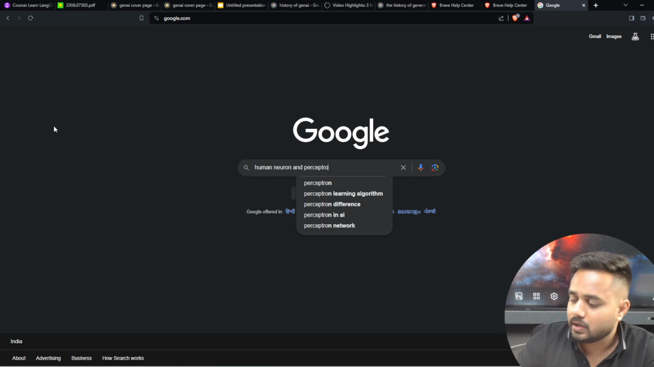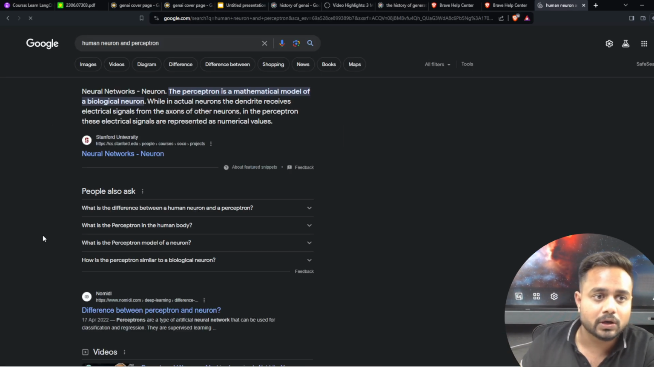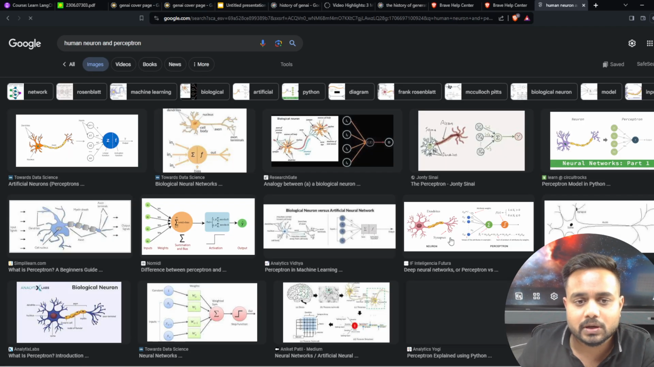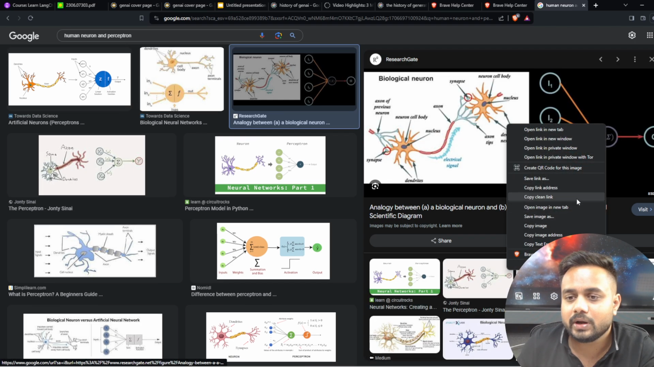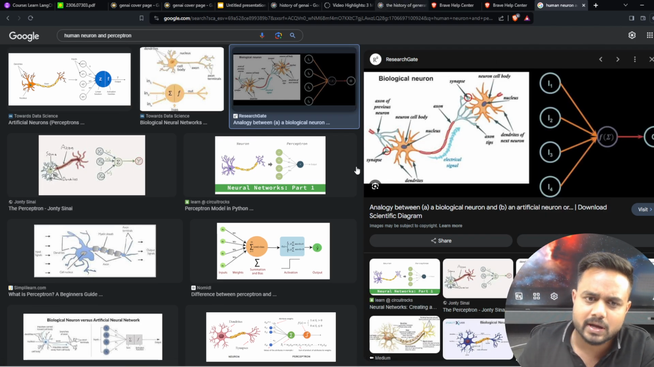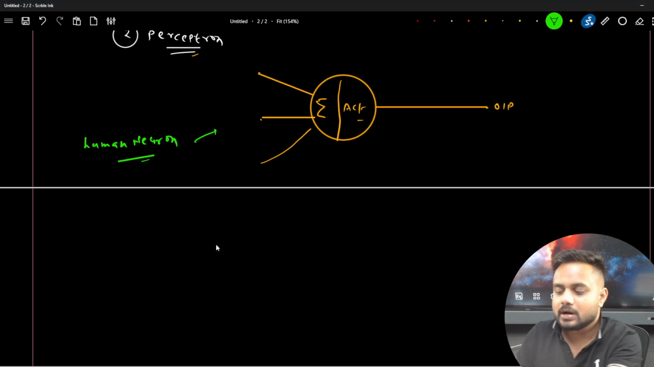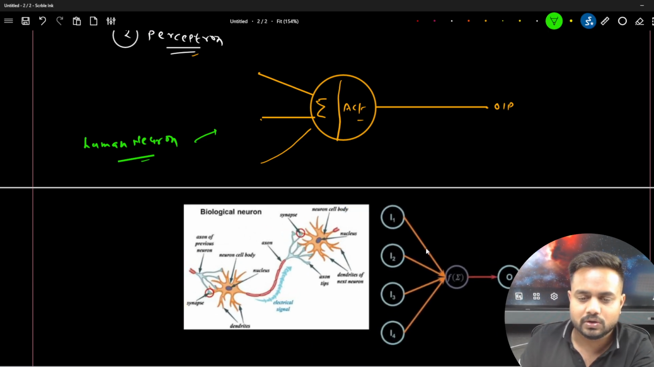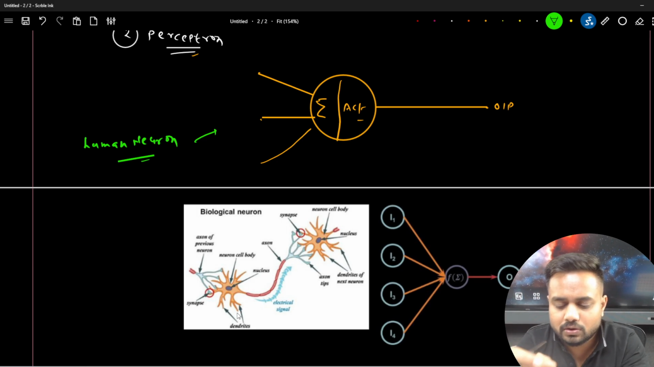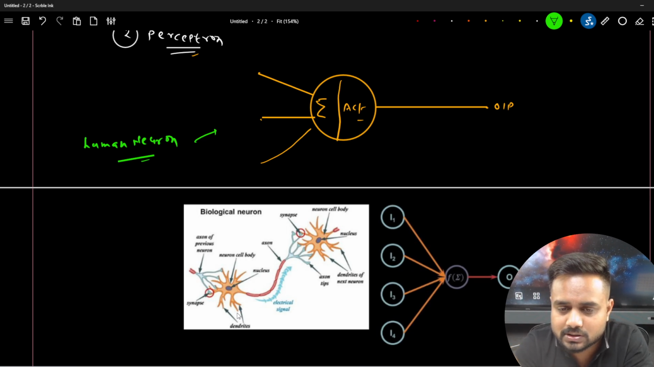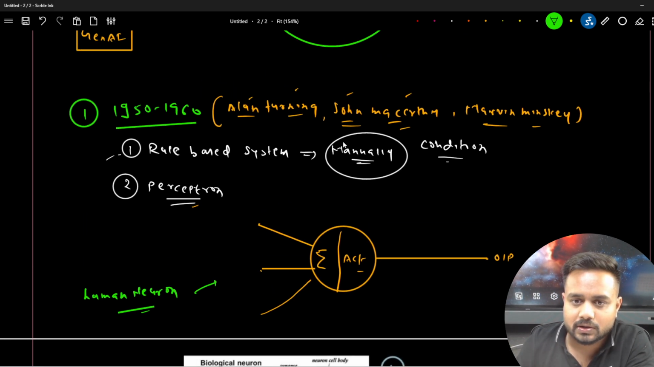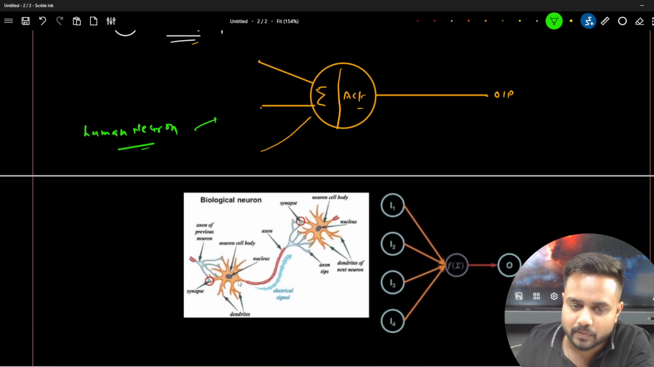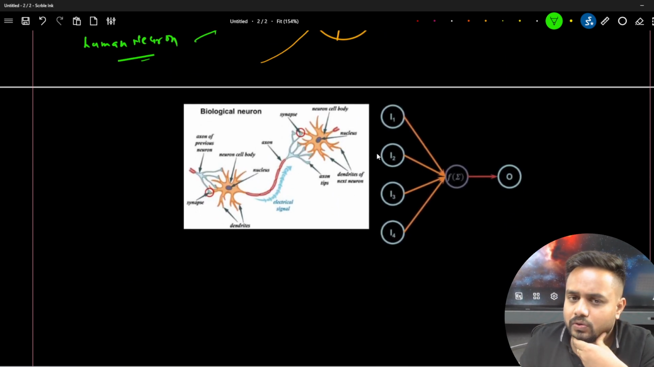Got it? Now let me show you the image of the human neuron and the perceptron. Here's the image representing the human neuron as well as the perceptron. Let me copy this image and keep it on my blackboard. You can see this is the same thing I was trying to explain. This is a human neuron, or biological neuron, and this is the perceptron, which was created by these guys, John McCarthy and Marvin Minsky. So I think you now know what the perceptron was.